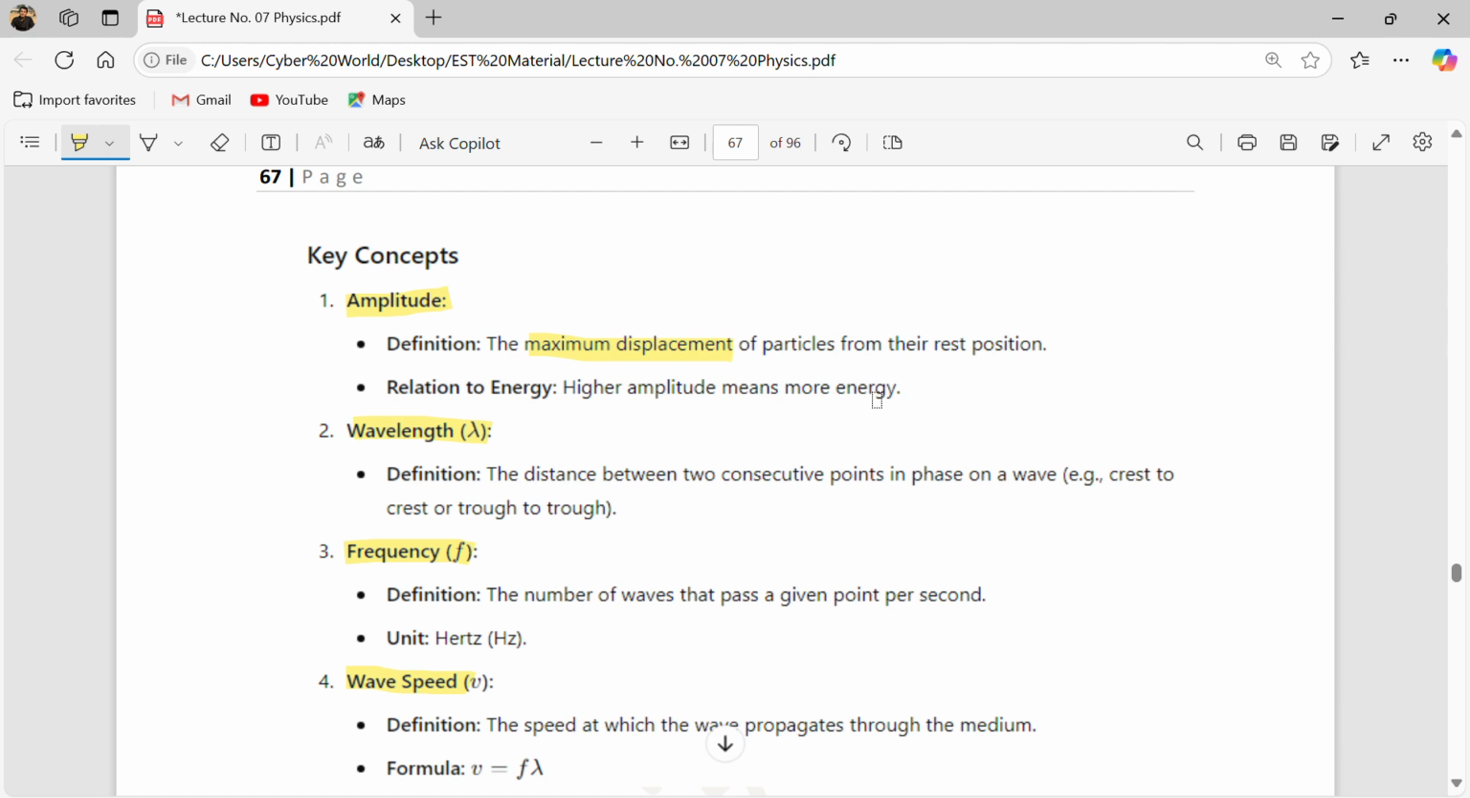Higher amplitude means more energy, very important. The more the amplitude, the more energy it has. Next, move on towards wavelength. What is wavelength? The distance between two consecutive crests or troughs, or you can say two consecutive points in phase of a wave, is called wavelength. Okay, so the distance between two consecutive crests as well as troughs is called the wavelength.